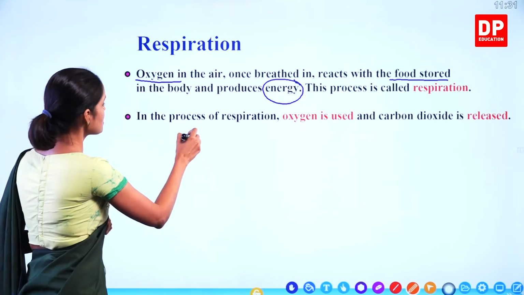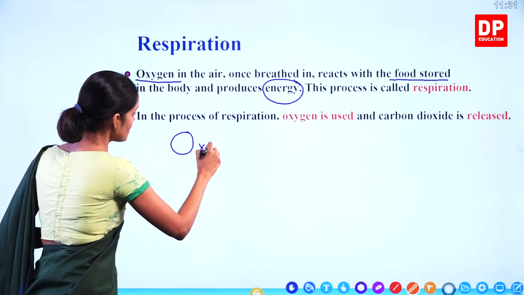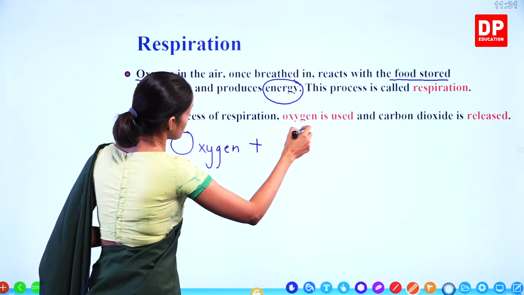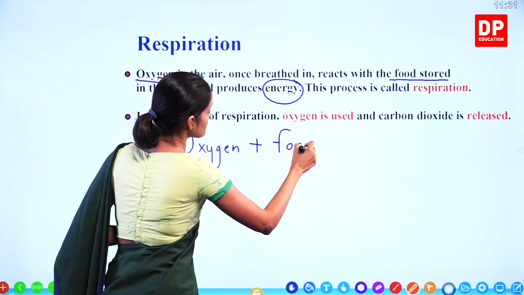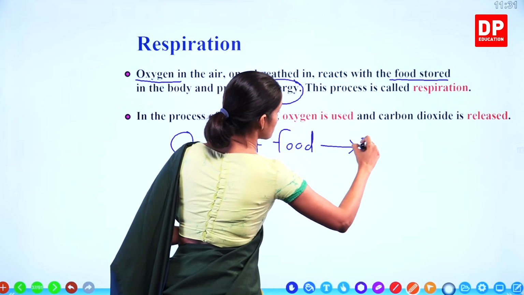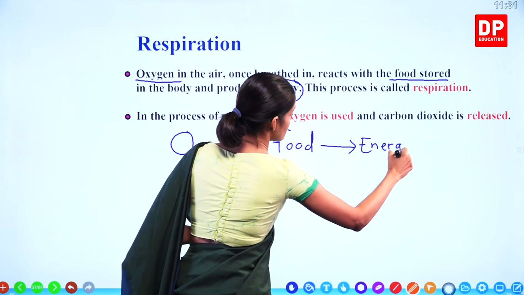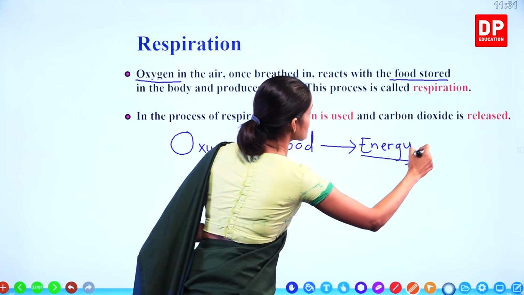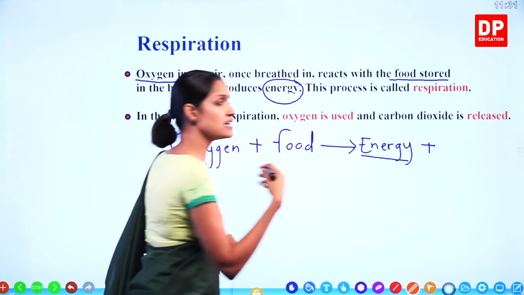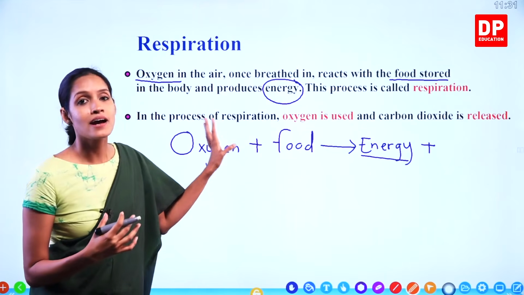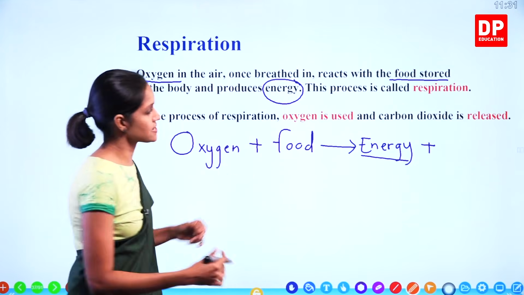There, what happens? Oxygen in inhaled air reacts with the food you eat and it produces energy. So the whole process of producing energy is respiration. It produces energy and something else is also produced. What is that? That is carbon dioxide gas.